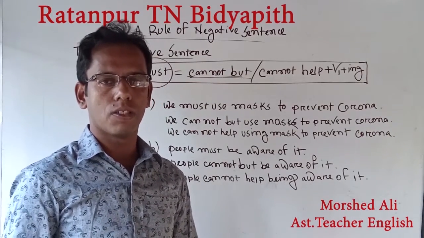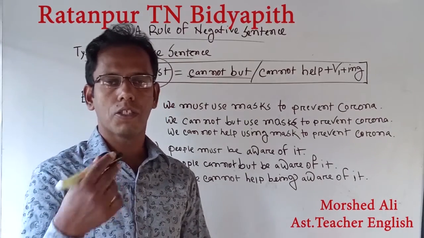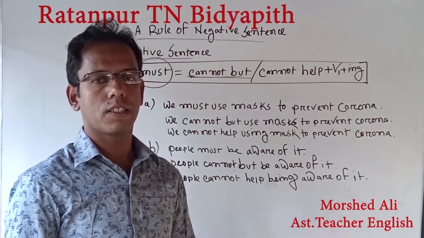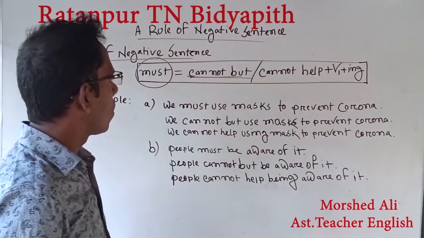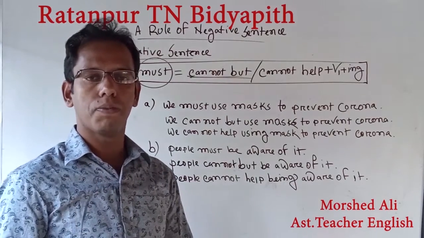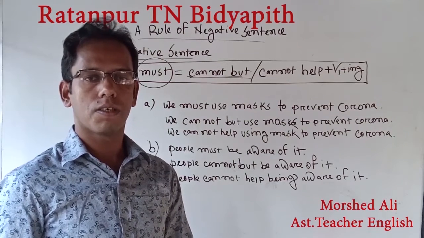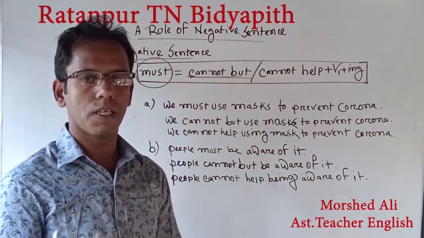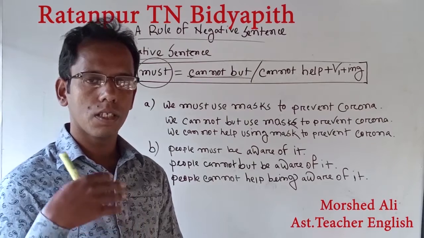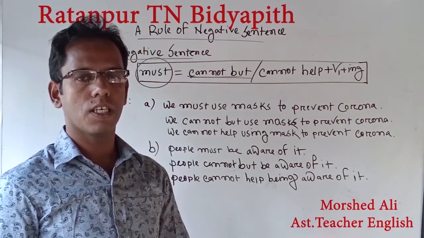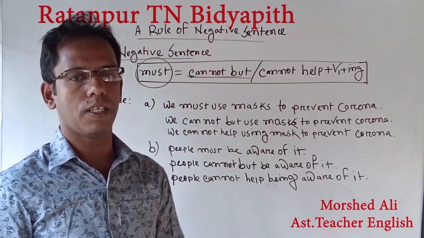That means if in a question it is told to convert the given sentence into a negative sentence, then we have to understand this negative sentence as transformation of sentence.